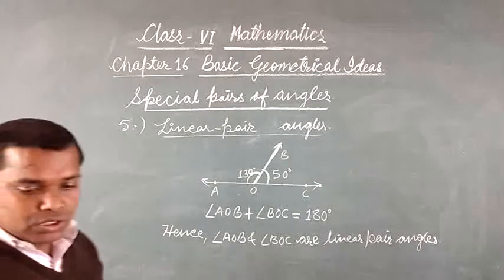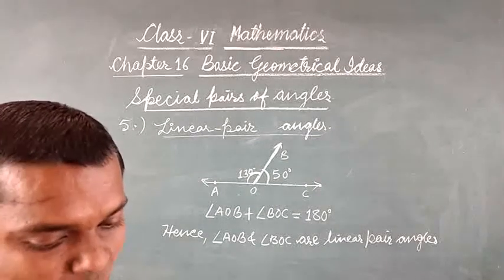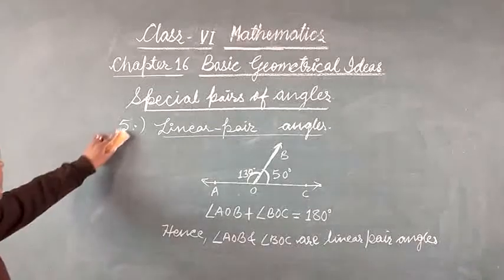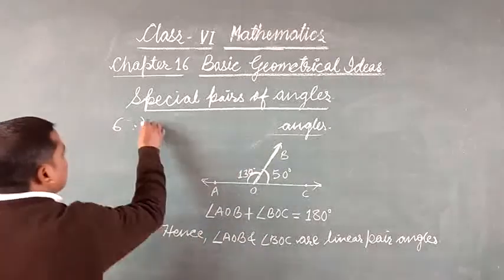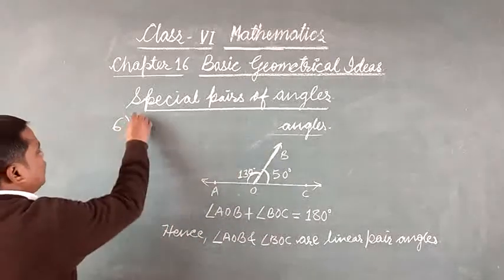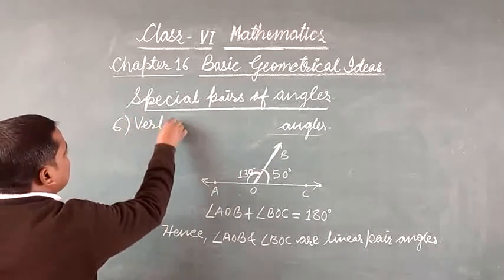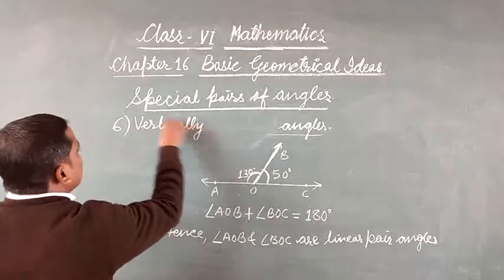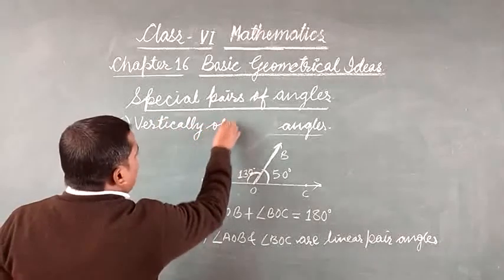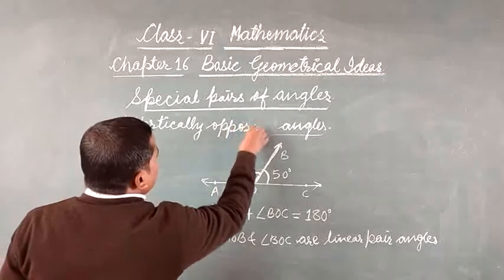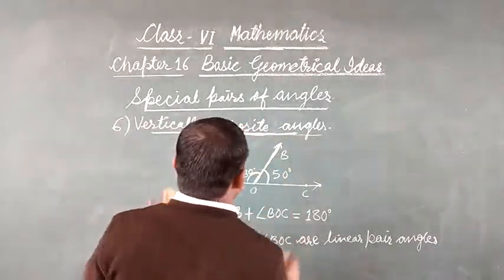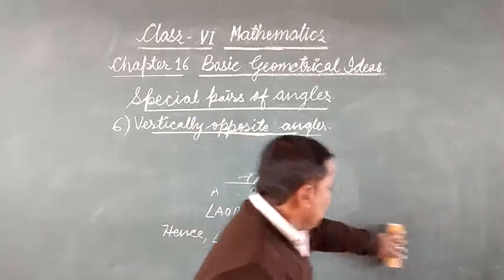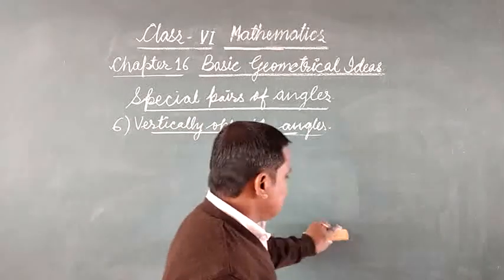Okay. Now we are going to read the last one, the sixth one, vertically opposite angles. This is quite an important angle pair that you have to learn here.